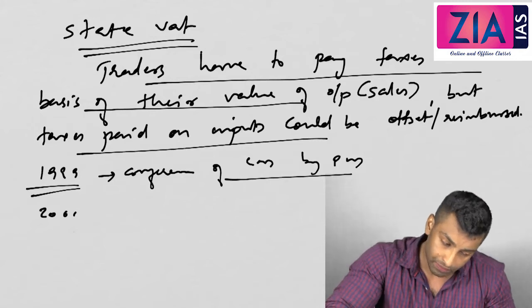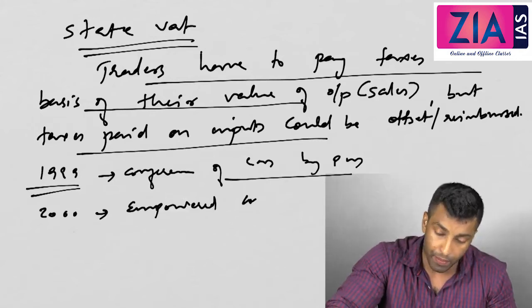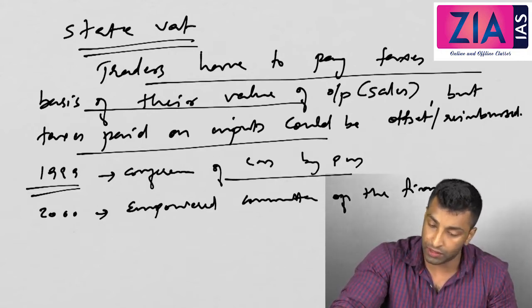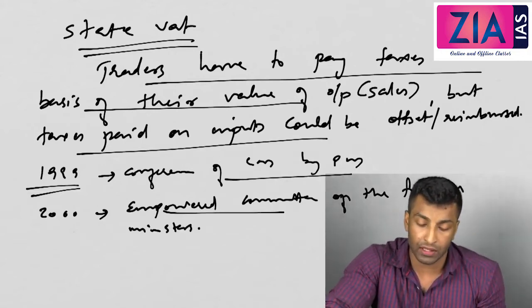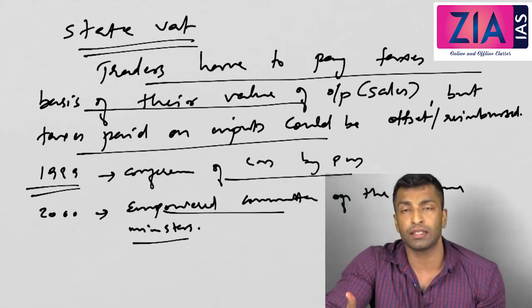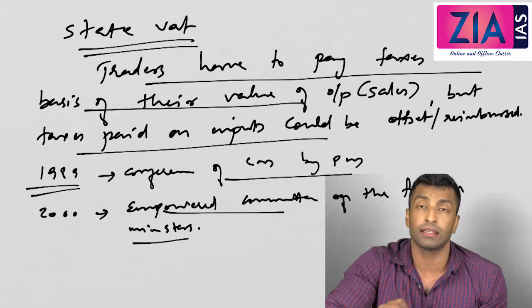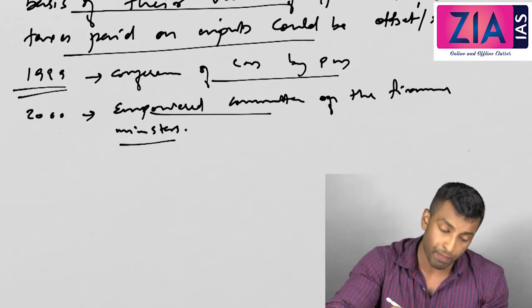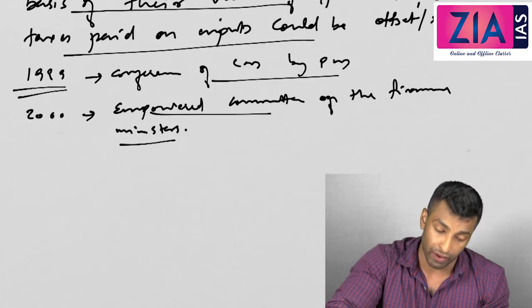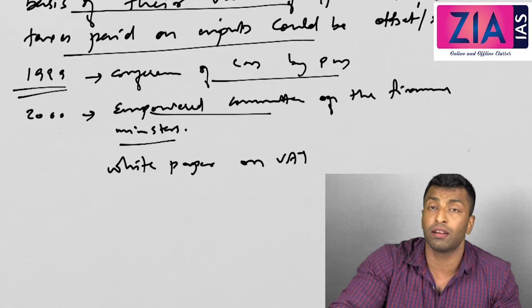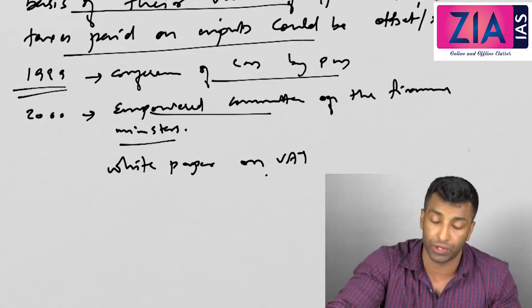And in 2000 there was an empowered committee of the finance ministers. The objective of this empowered committee is basically consensus for implementation. You need the consensus of all the states. So consensus for the implementation of this, and there was a white paper published in 2005, a white paper on VAT. I'm talking about VAT. We'll come to GST. It's an evolution.